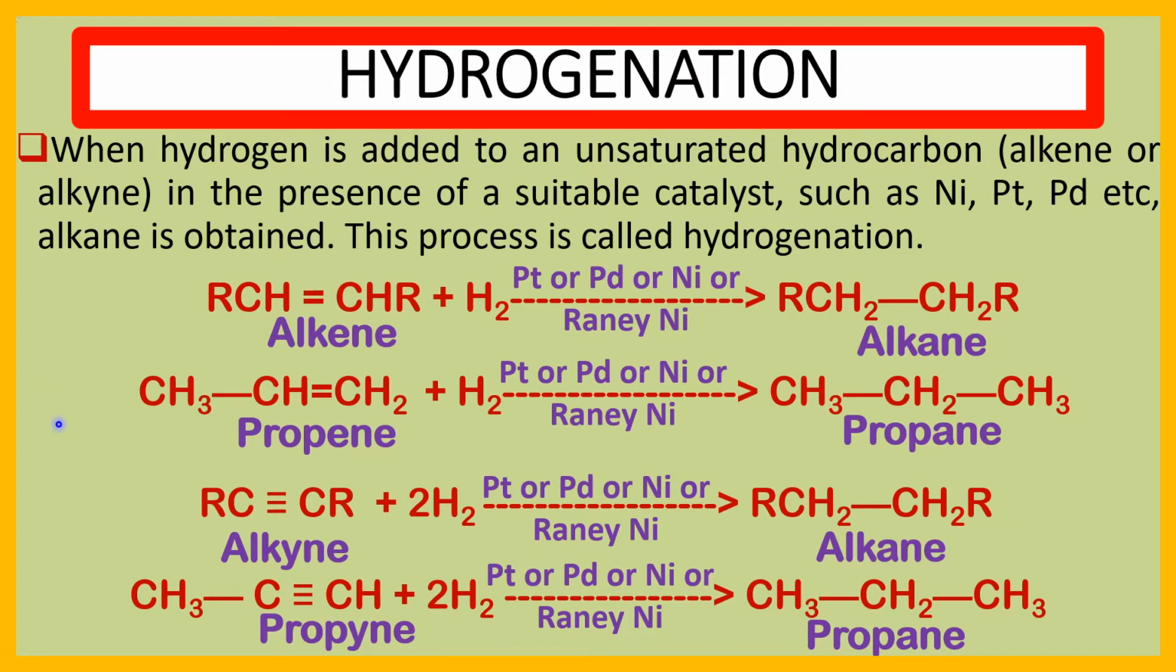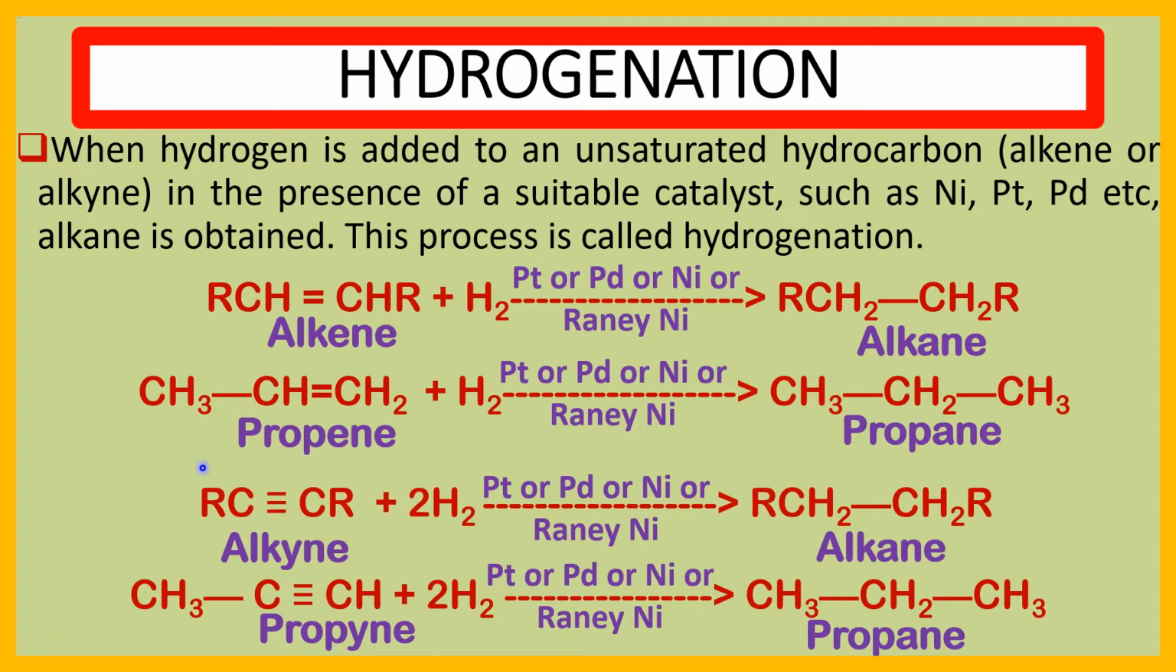Now we take propene as an alkene, CH3 CH double bond CH2. Propene reacts with hydrogen in the presence of platinum, palladium, nickel or Raney nickel and produces propane, CH3 CH2 CH3. Propene is an alkene and propane is an alkane. Here we produce alkane from alkene.